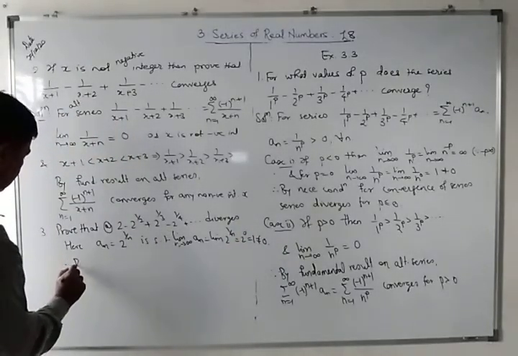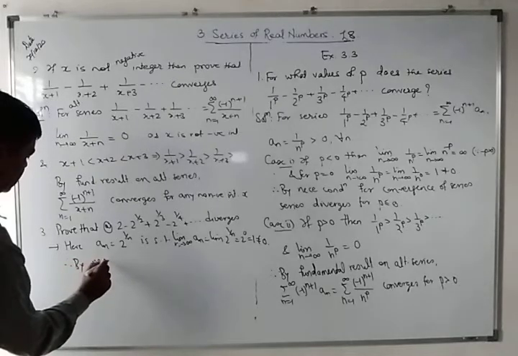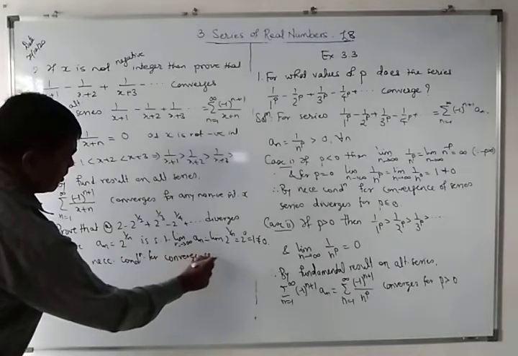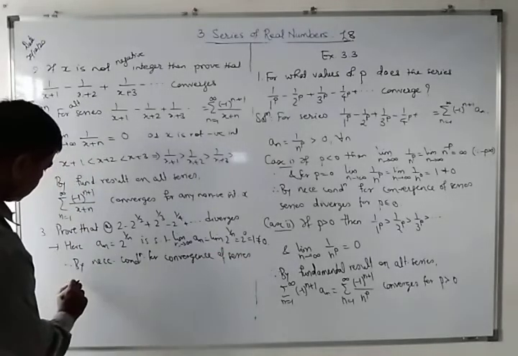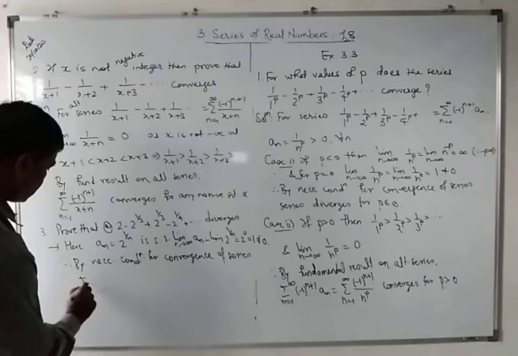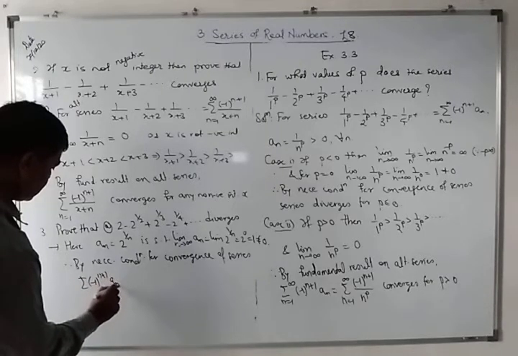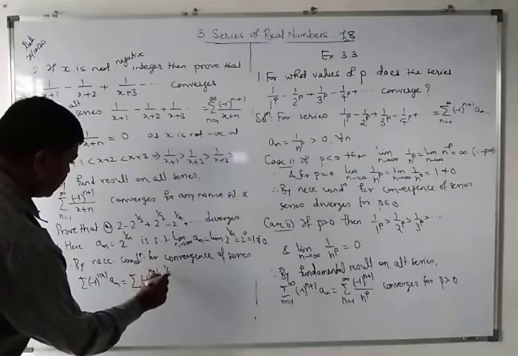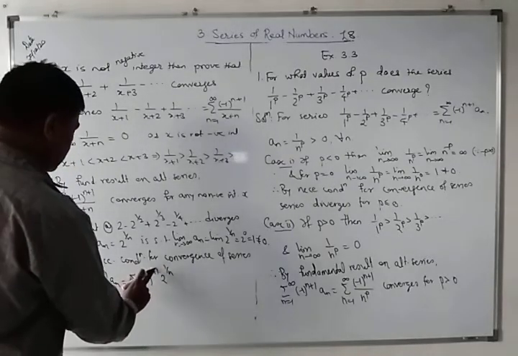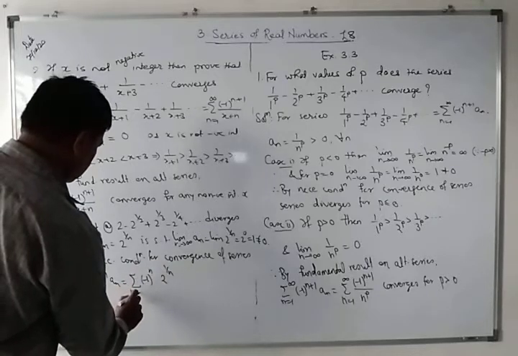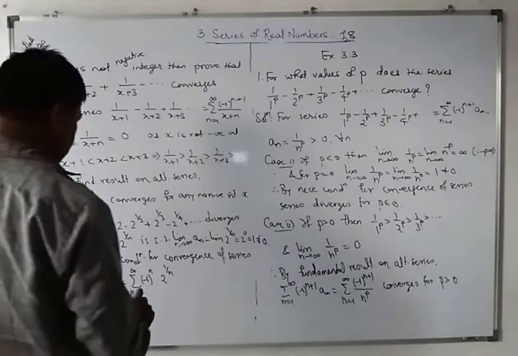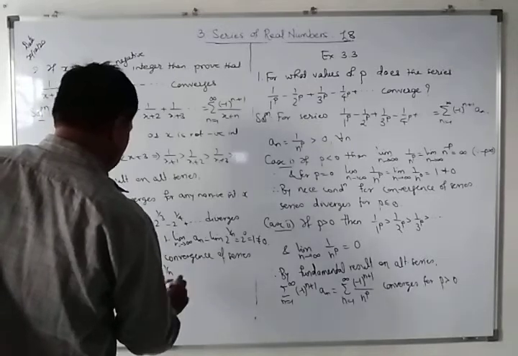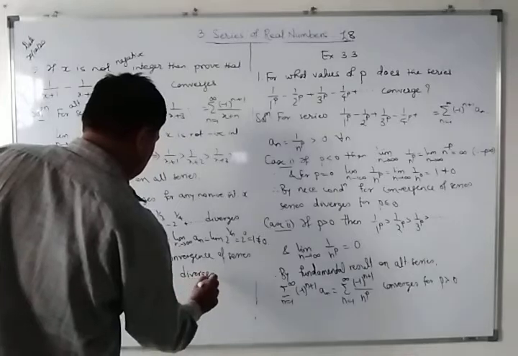And therefore by the necessary condition for convergence of a series, summation of minus 1 raised to n plus 1 an, which is summation of minus 1 raised to n plus 1 into 2 raised to 1 by n, n equal to 1 to infinity, diverges.